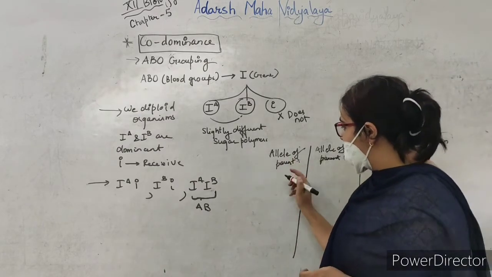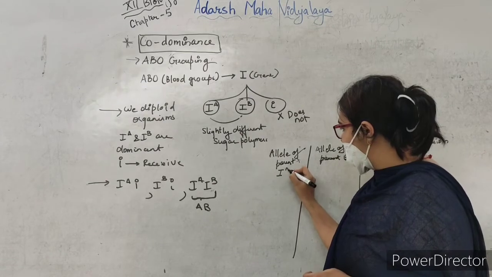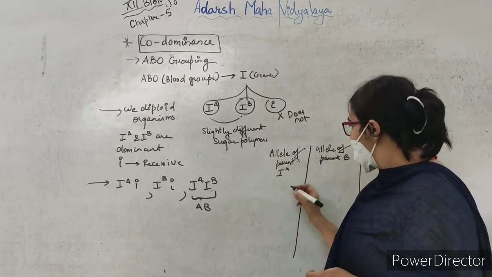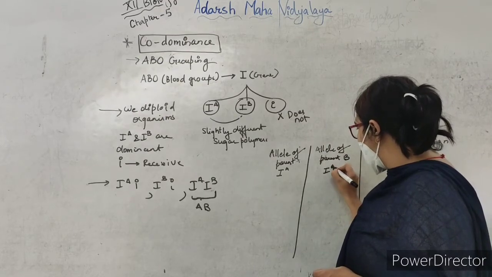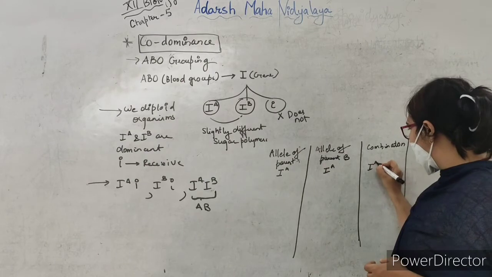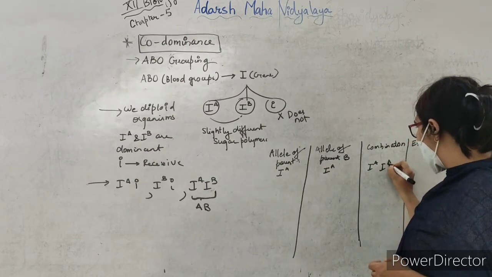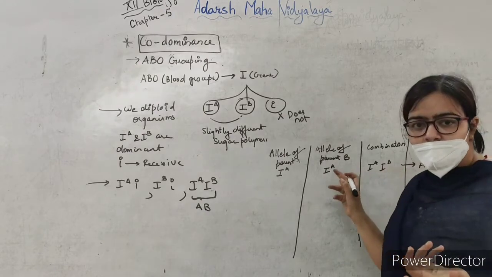So if the allele from one parent is IA, and the allele from the other parent is also IA, we'll get the combination IA and IA. So the blood group will be A, as both are dominant.